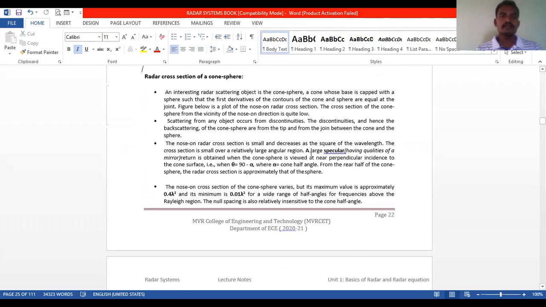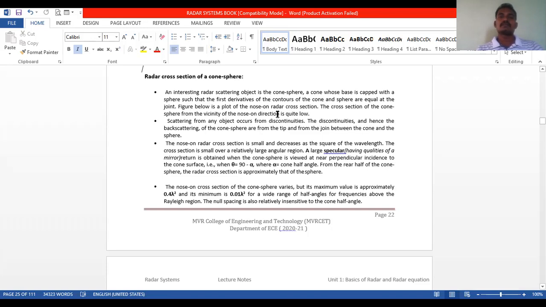An interesting radar scattering object is the cone sphere. What is meant by cone sphere? It is a cone whose base is capped with a sphere such that the first derivatives of the contours of the cone and the sphere are equal at the joint.